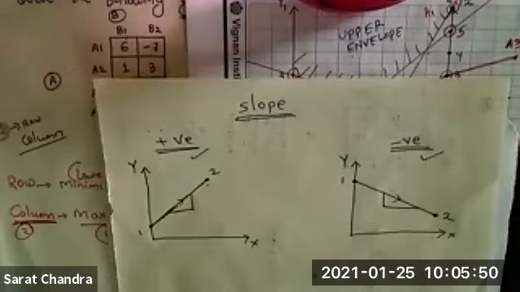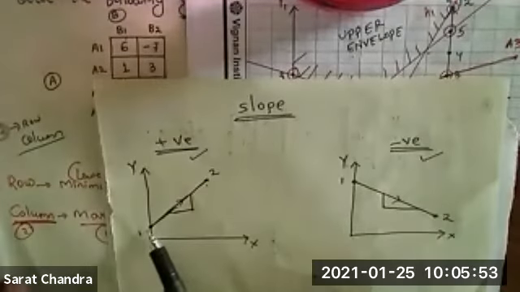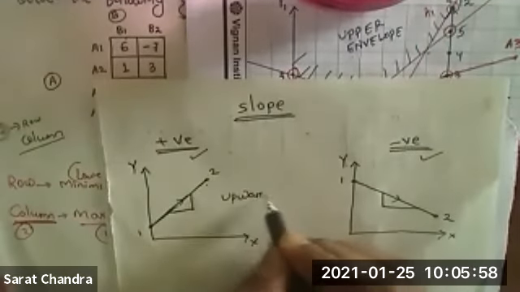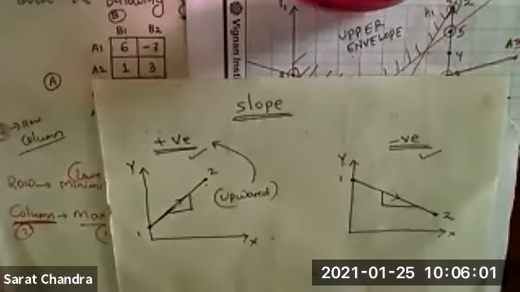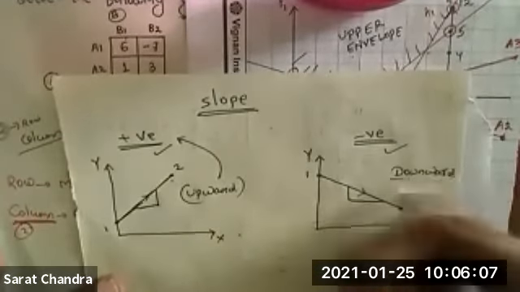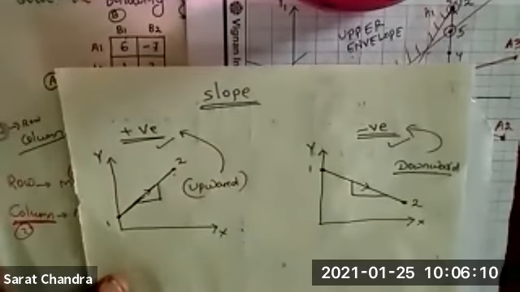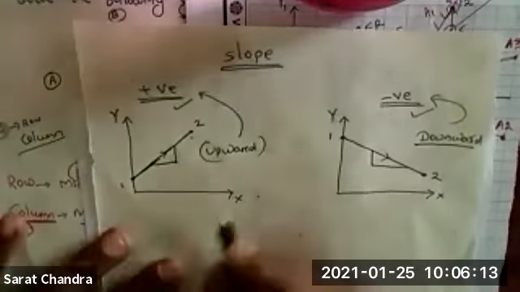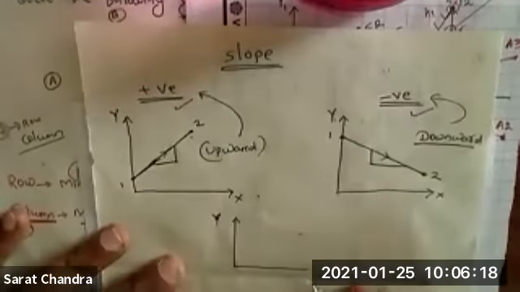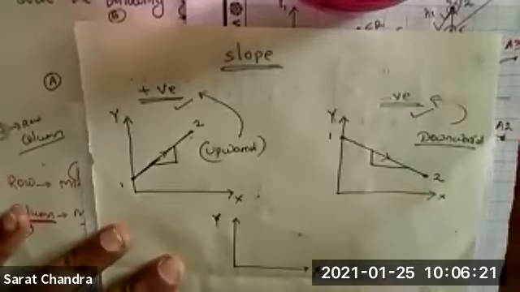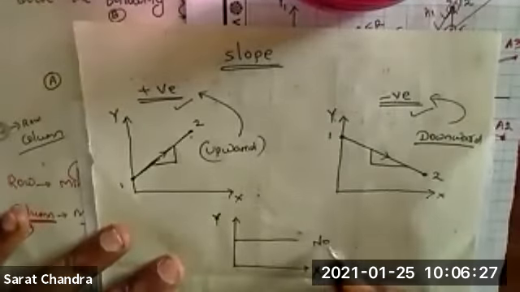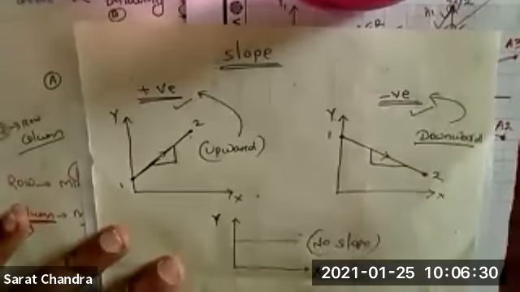I think you already know this. If the line is increasing, if the line is going upward, it is positive slope. If the line is moving downward, it has negative slope. And if a line is like this, suppose this is the X axis and this is the Y axis, a horizontal line, then it has no slope or zero slope.